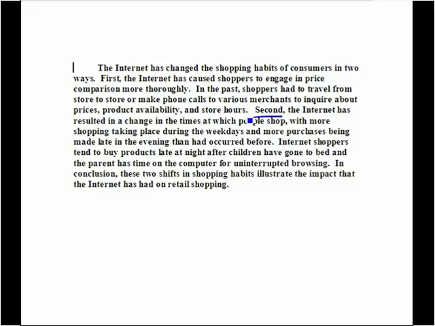Well, then the writer goes on to the second point. So the whole first point is developed with one sentence. All the writer says is that in the past, shoppers had to travel, but there's no analysis given about how the Internet has caused any change in that.